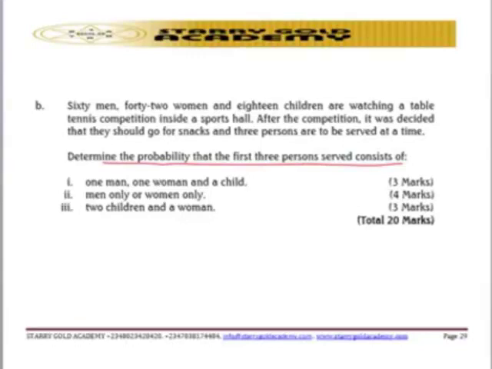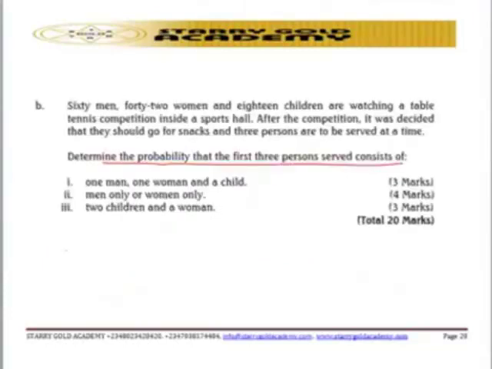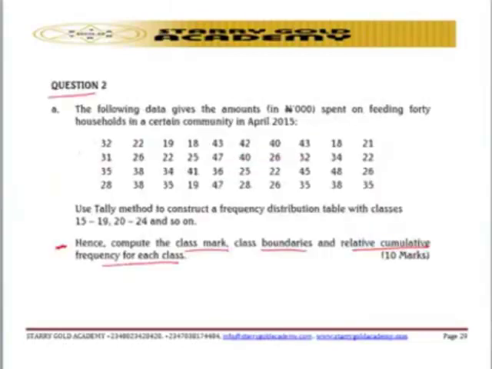This particular question is testing candidates' knowledge of constructing frequency distribution. That is the A part of the question, which is question 2A. It is trying to point out the candidate's knowledge of constructing a frequency distribution table from a set of raw data given to us, and the computation of the class mark, class boundaries, and relative cumulative frequency, and the last part is trying to test students on probability rules. That is question 2B.